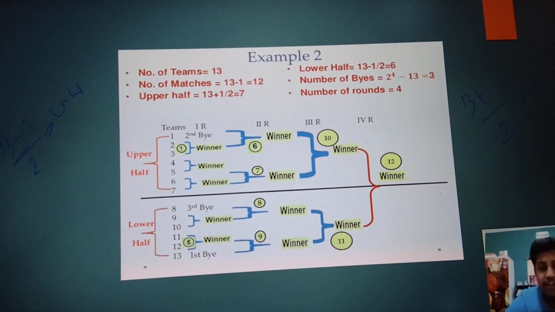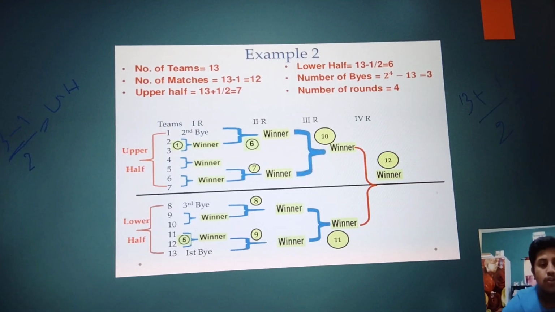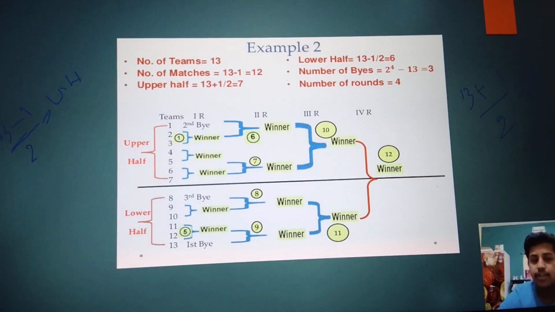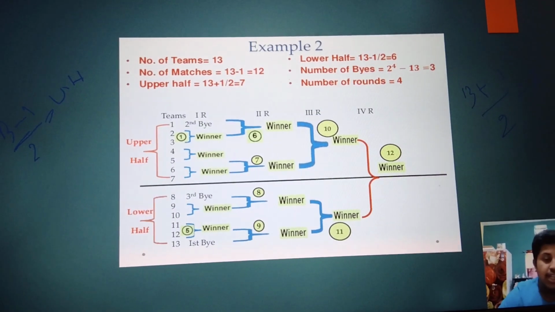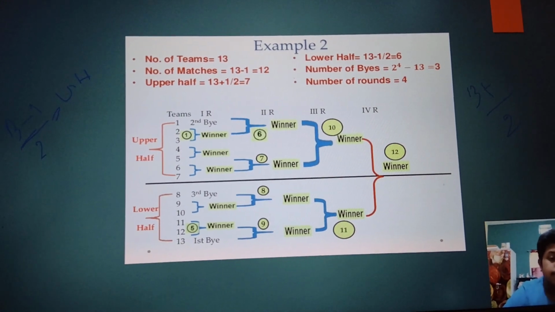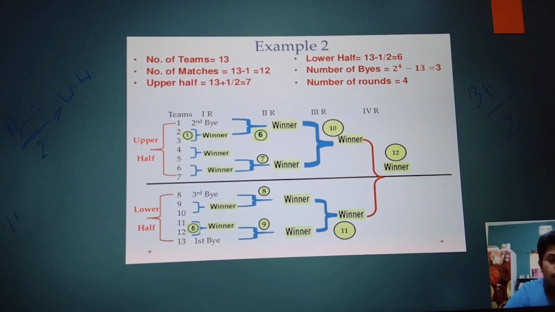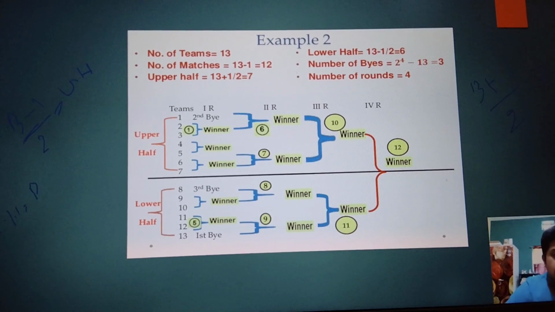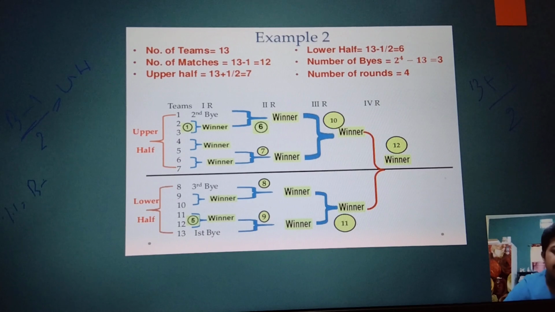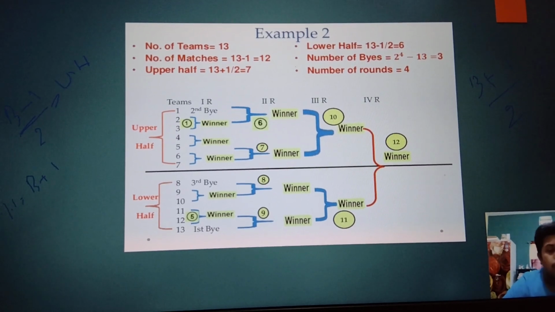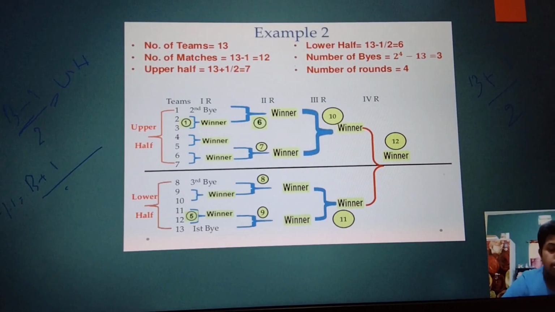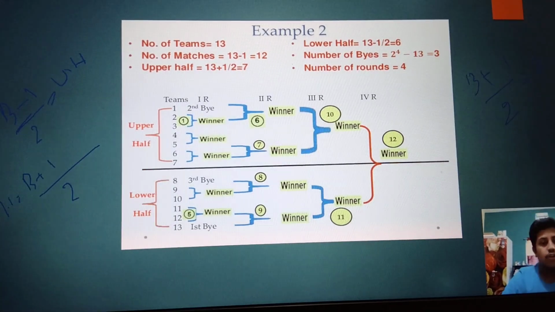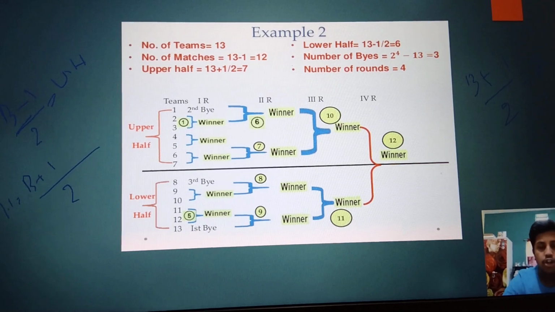See here, if it is 3, 3 minus 1 is equal to 2. So 2 by 2 is 1. 1 bye. See, the second bye is given. Only 1 bye. Similarly, for the lower half, it will be total number of byes plus 1 by 2. You can remember it, or it is only for your own check. If you remember, then it will be very easy for you. You can know whether you have done it correctly or not.